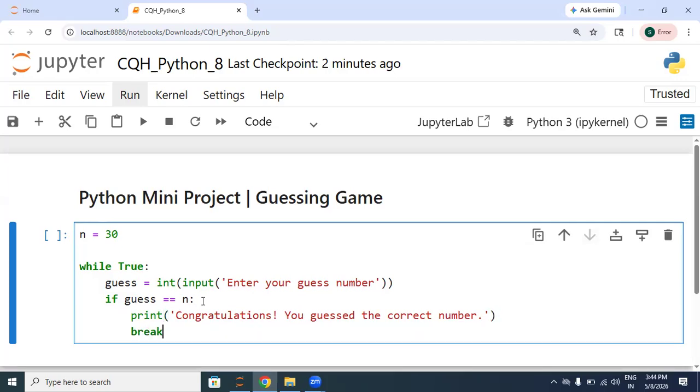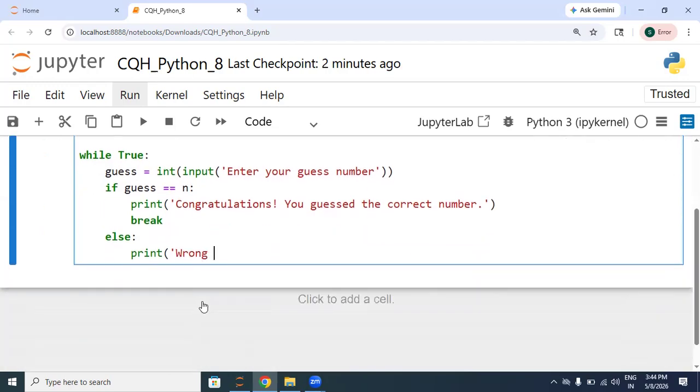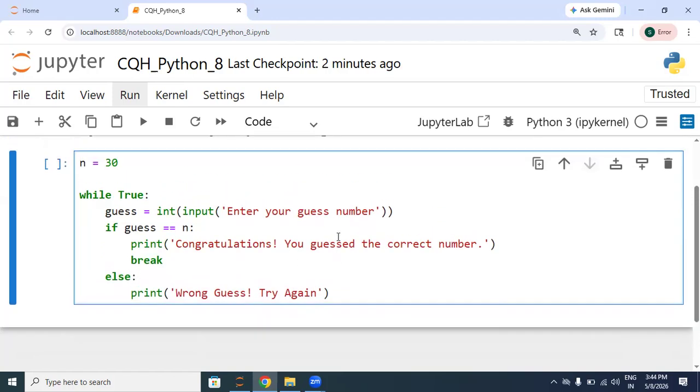And break the loop. After that, if it is not the correct number, then else we can print wrong guess, try again. And we don't need to specify any condition in else. So now let's try to run this cell.